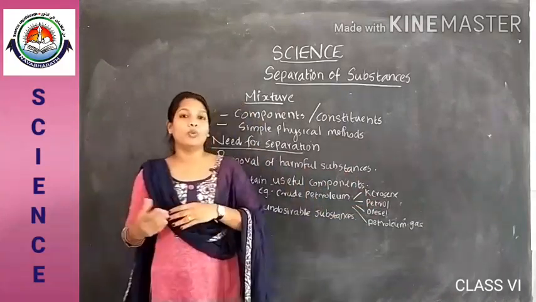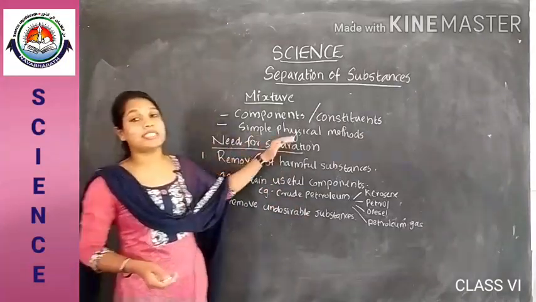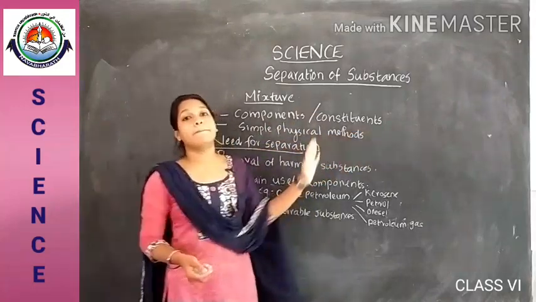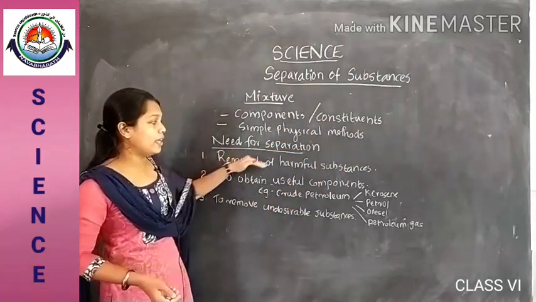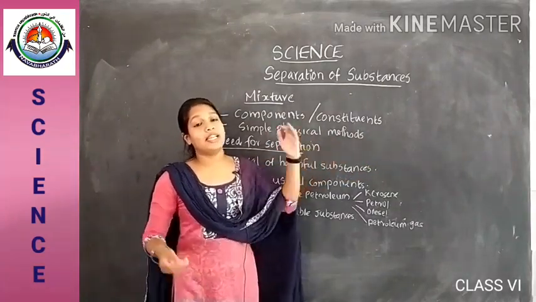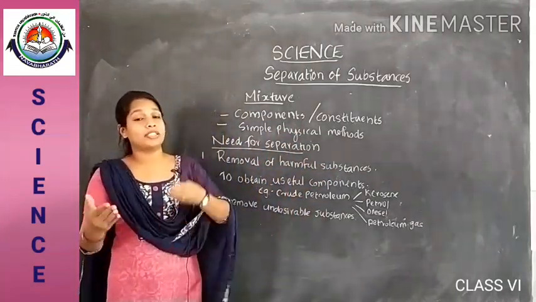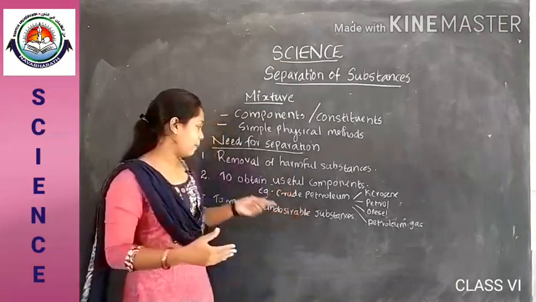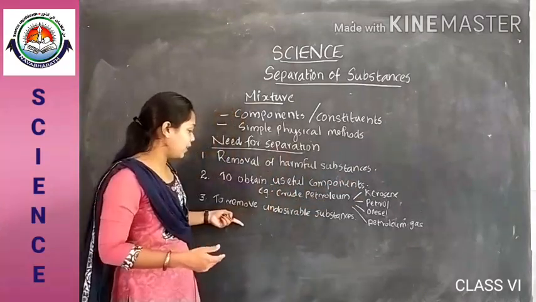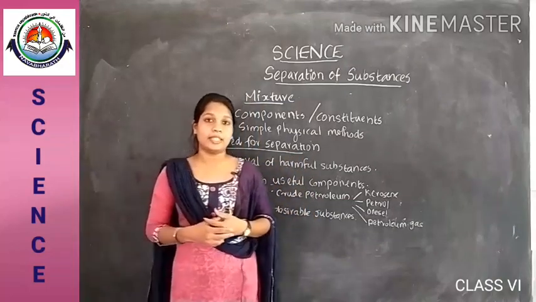that we are removing. Okay, so these are the major needs for separation of materials, for the separation of components in a mixture. The first one is removal of harmful substances. In the case of rice, wheat and other cereals, we have to remove the insects and small stones before eating it. The second one is to obtain the useful components. And the third one is to remove the undesirable substances. Okay, is that clear?